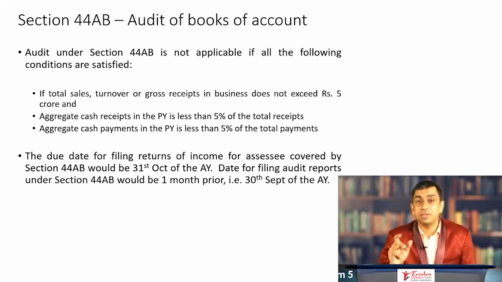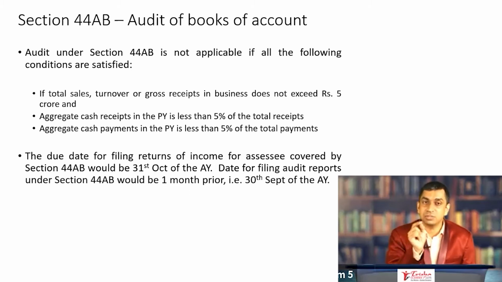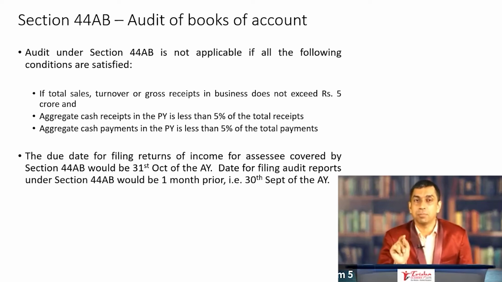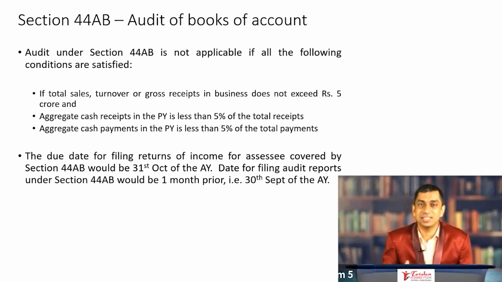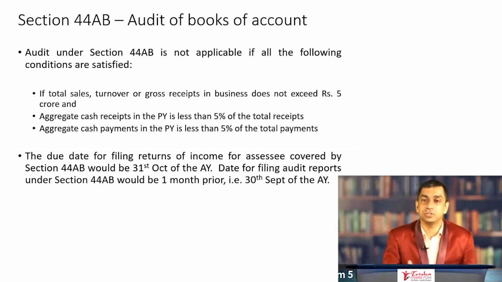And then if the turnover doesn't exceed 5 crore, you should then calculate the cash receipts by total receipts and see whether it is less than 0.05, the cash payments by total payments, and whether the proportion is less than 0.05. If these conditions are satisfied, then no, you don't save taxes. All that happens is that audit of books of account then is not mandatory.